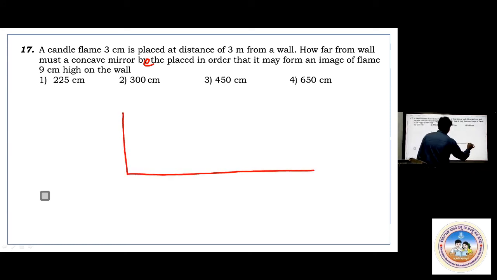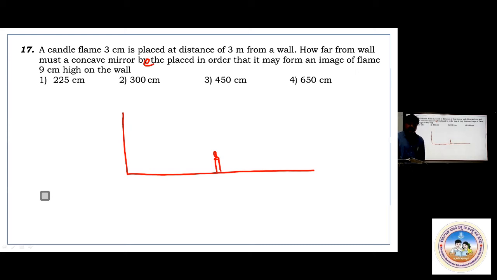You have placed a candle flame at a distance of 3 meter. At a distance of 3 meter, you are putting one candle flame. Now, how far from the wall must a concave mirror be placed in order that it may form an image of the flame 9 centimeter high on the wall?